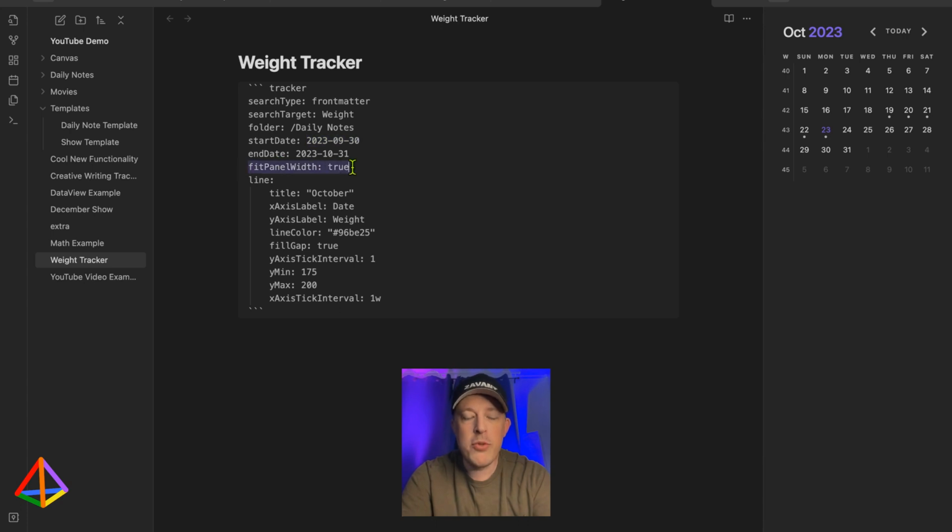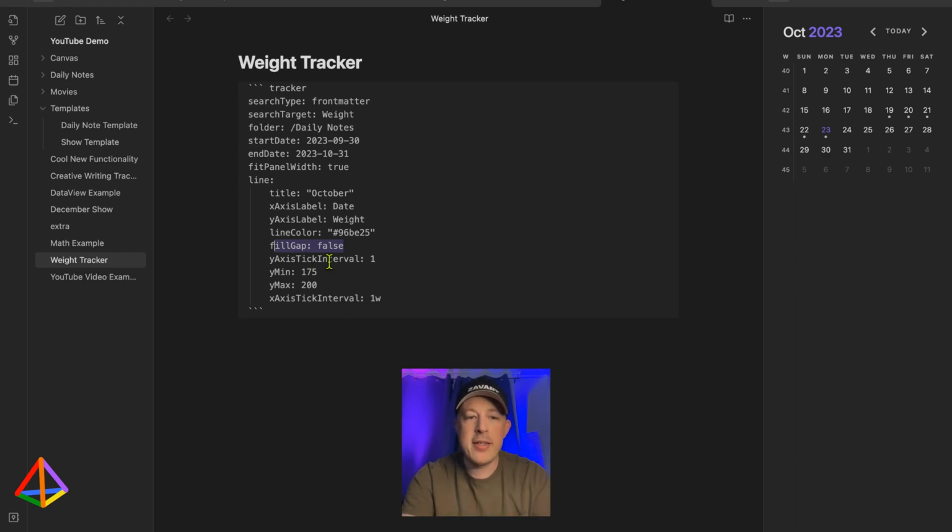The fit panel width equals true is the same here, and the x-axis, the horizontal, is the date, and then the vertical is my weight that goes up and down. The line color, you can choose your hex code, and let's do false here. Fill gap isn't included by default, and then you might not know why you want it. So let me set this to false so that you can see what it looks like without it, and then understand why you want to set that to true, most likely.